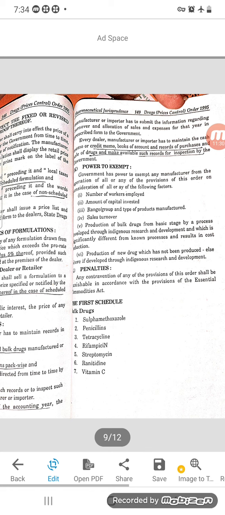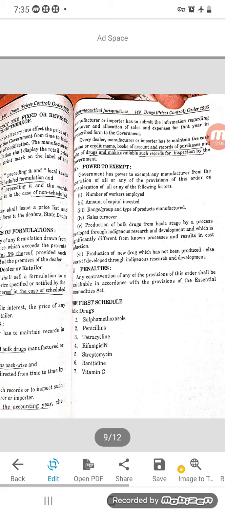Means the government has the power to exempt any manufacturer from the operation of all or any of the provisions of this order on consideration of all or any of the following factors: number of workers employed, amount of capital invested, range or group and type of products manufactured, sales turnover, production of bulk drug from basic stage by a process developed through indigenous research and development and which is significantly different from known process and results in the cost production.